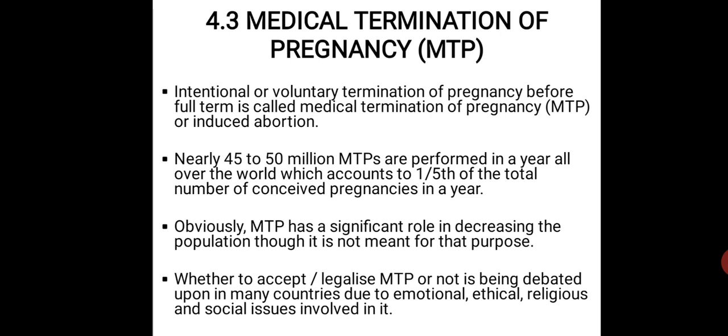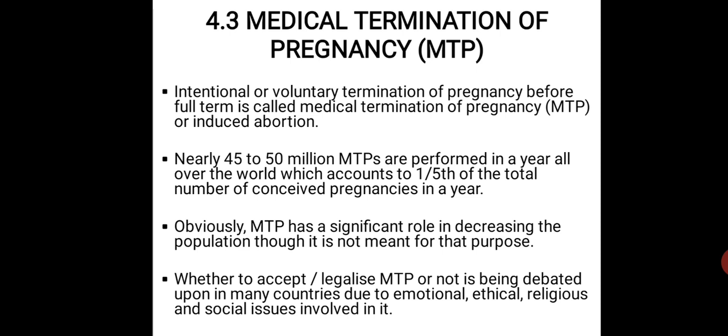Termination of pregnancy before full term, and full term here signifies the 9-month gestation duration, which I have already told you in chapter number 3, human reproduction. That situation is called medical termination of pregnancy or induced abortion.